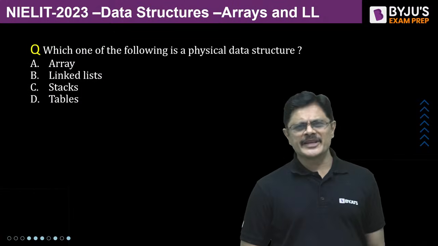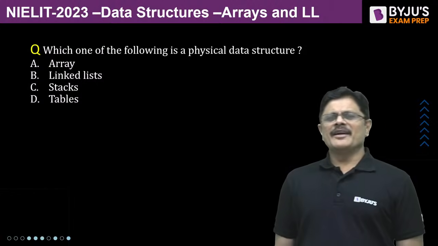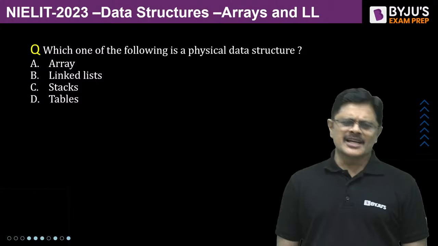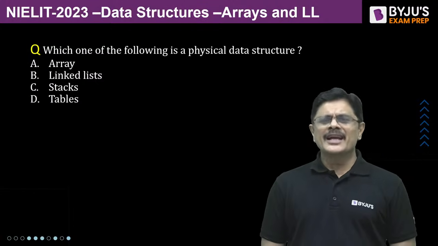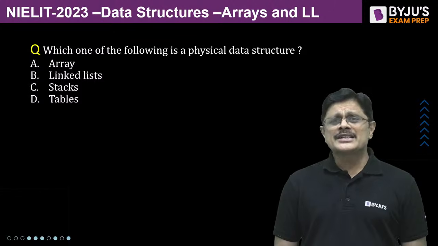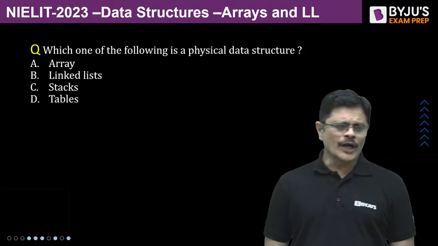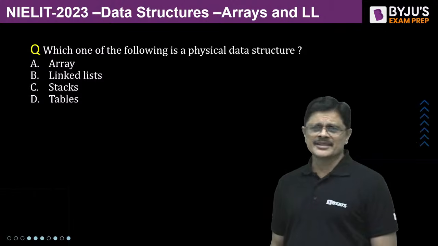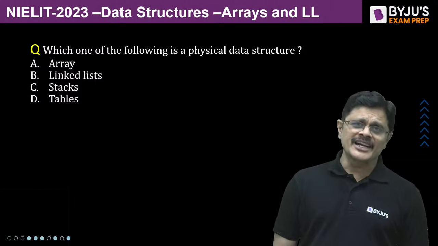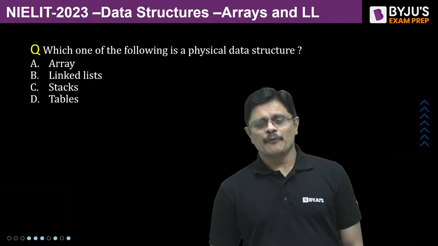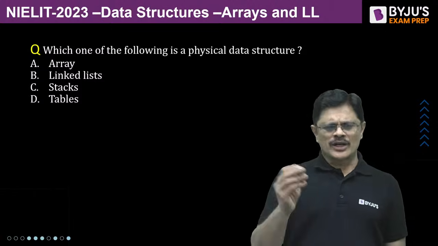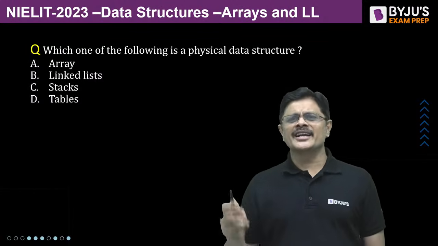Physical data structures means, we'll study linked list a little later. In a linked list, logically the elements are stored one after the other, if it is a linear linked list. Logically they are linear, but physically they are not linear. Whereas in an array, physically and logically the elements are linear, my dear friends.